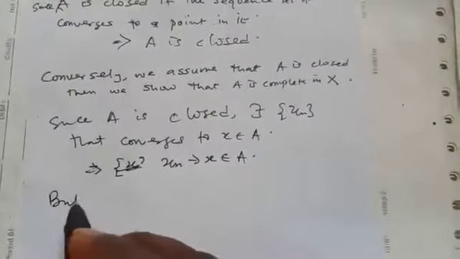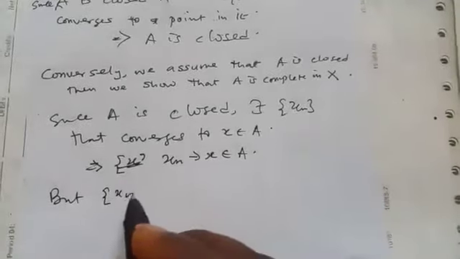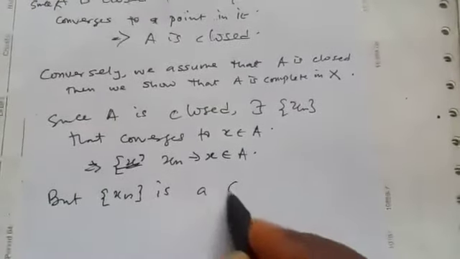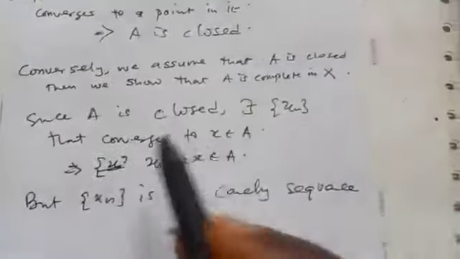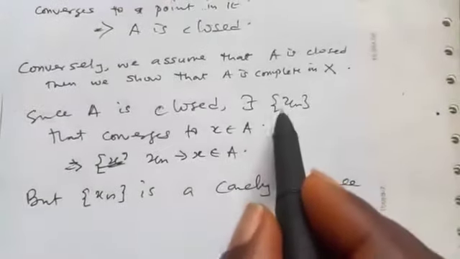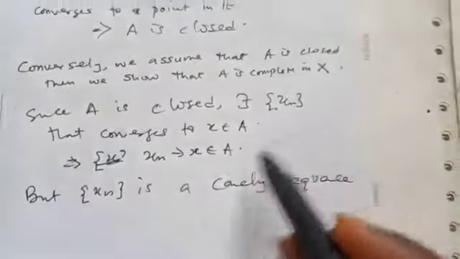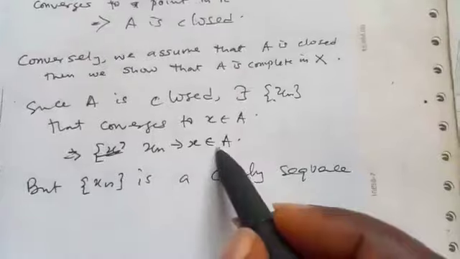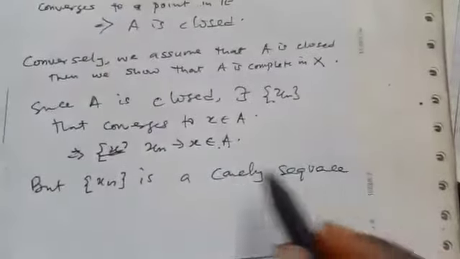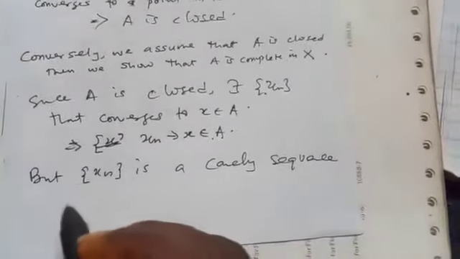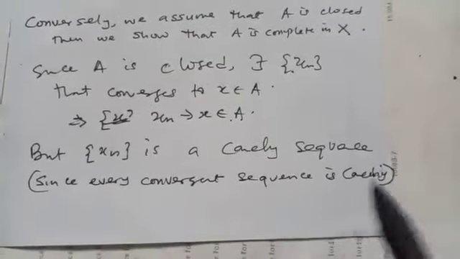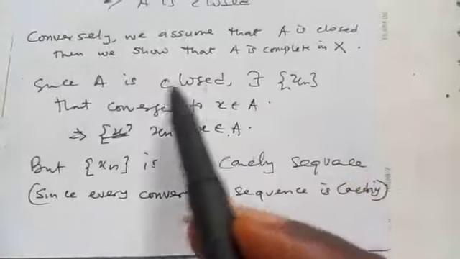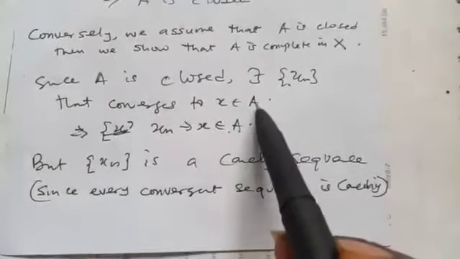But x_n is a Cauchy sequence. Why is it a Cauchy sequence? Here we don't assume that it's a Cauchy sequence. It's just a sequence that converges to a point in A. But we have said before that every convergent sequence is Cauchy.